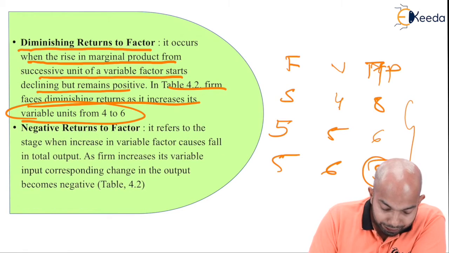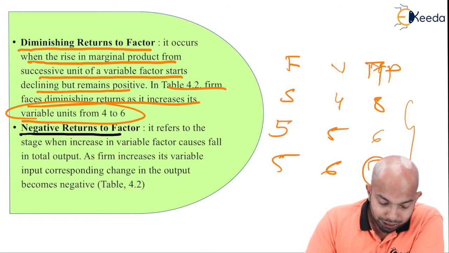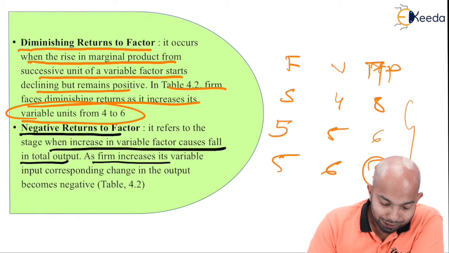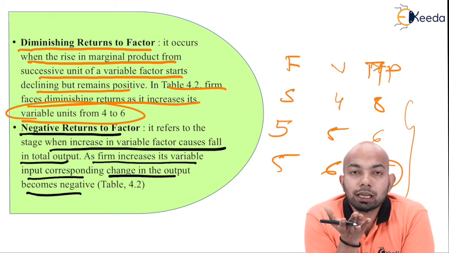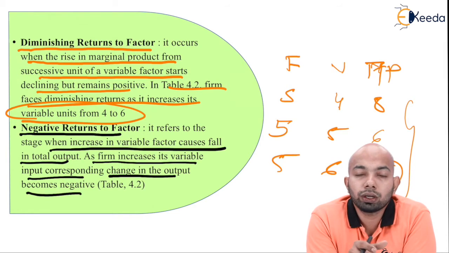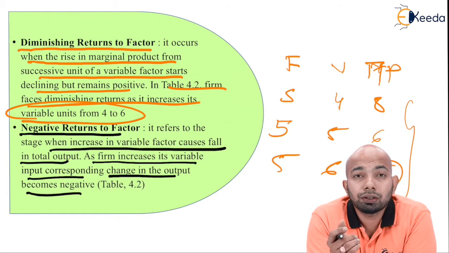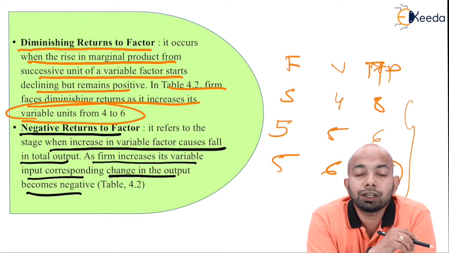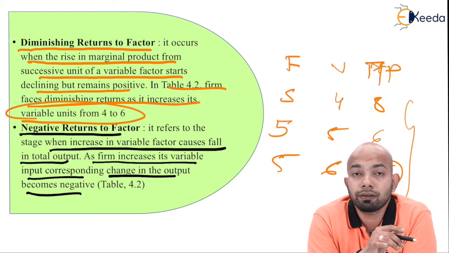Now, the next part is negative returns. Again, the negative returns that we're talking about is stage 3. It refers to the stage where an increase in variable factors causes a fall in total output. As the firm increases its variable input, the corresponding change in output becomes negative. So the moment the variable factors keep on increasing, total output, or rather total productivity, keeps on declining, and that's when you understand, okay, you're making a mistake, or rather this is the natural phenomenon whereby you understand that the total productivity is going down, and you need to figure out how exactly to function in this specific format.